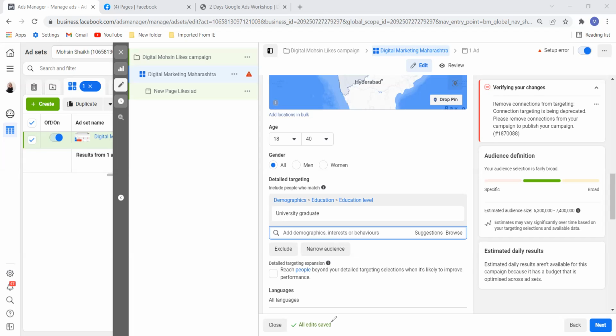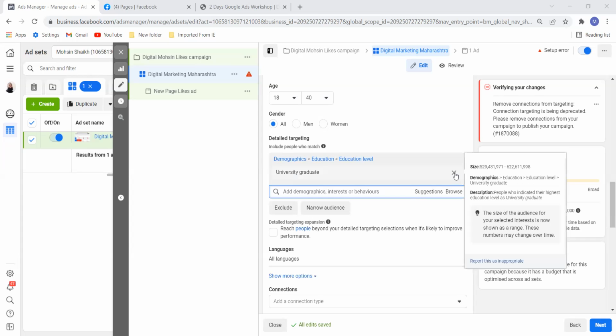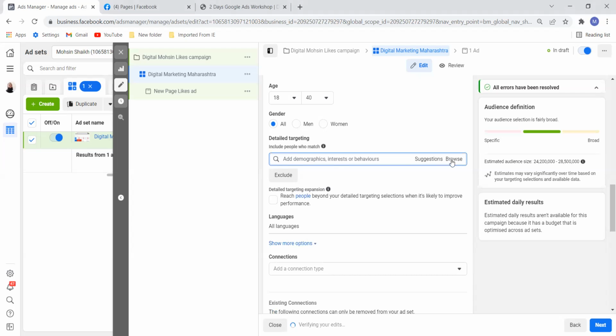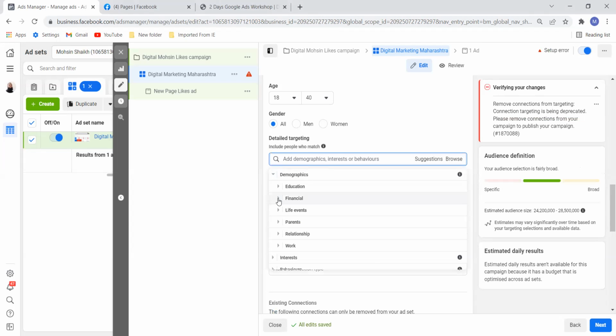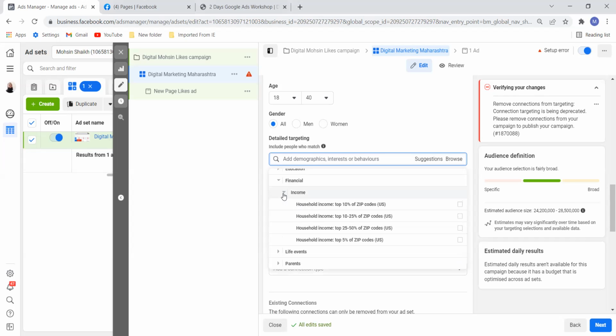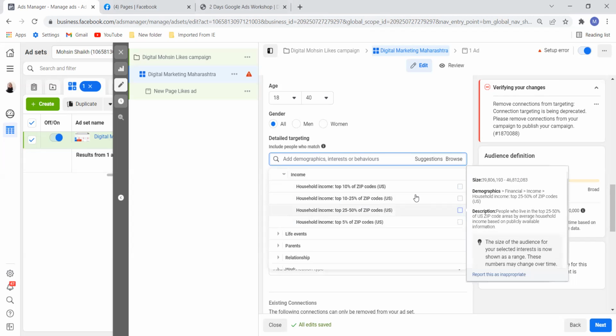So for example, we were studying about graduates. Okay, any question for universities? We are done. Then we can go ahead, in other field, which is finance. See the income, this option is not available in India, but I will still show you. See this in the US, this option is available.